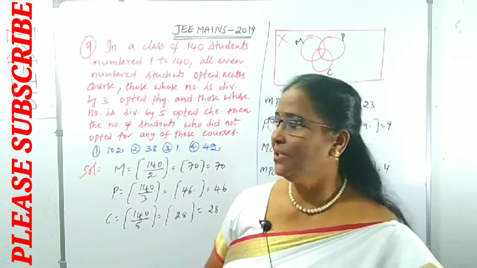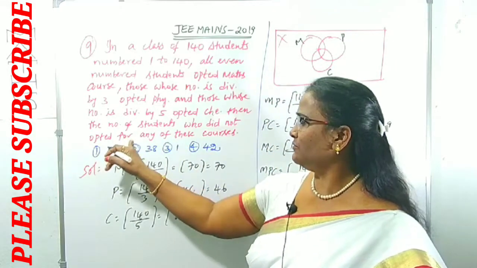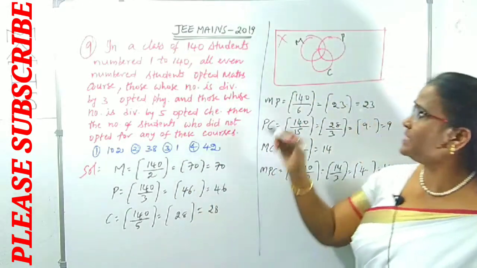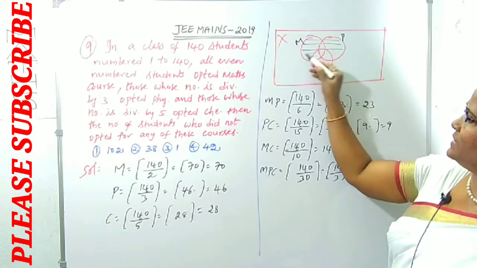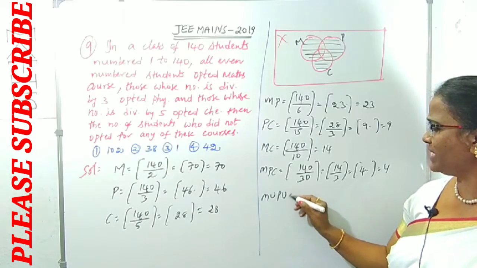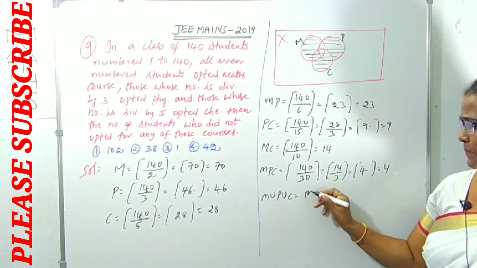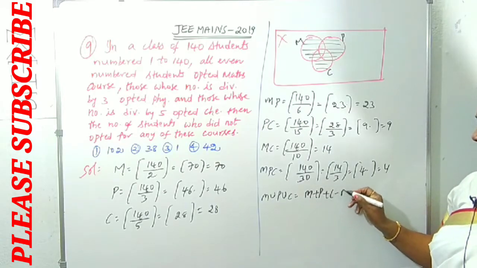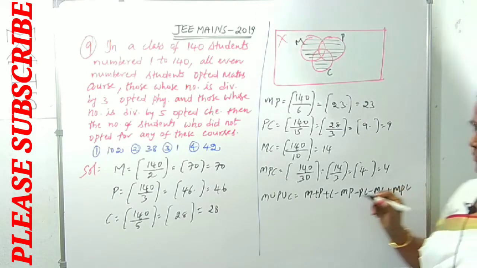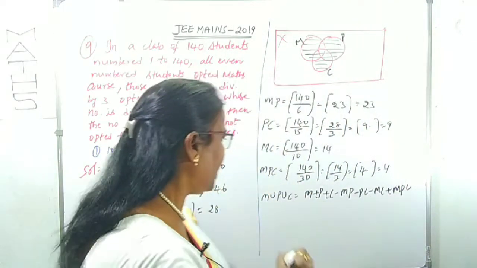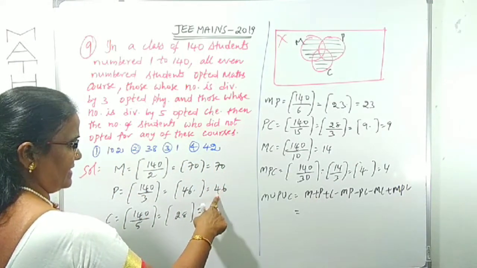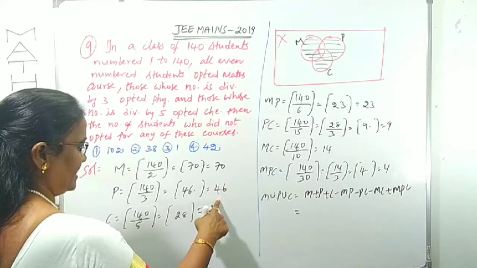Now we have to find out who didn't opt for any of these courses. Means from the total 140, we have to remove this union. How can you find out this union? Now M union P union C we can find out. That is M plus P plus C minus MP minus PC minus MC plus MPC. Already I have given this to you, that is what I am using here. What is the result? M plus P plus C, we can add 70 plus 46 plus 28.